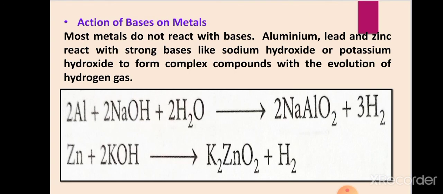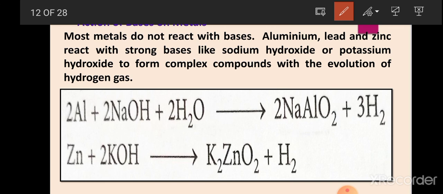Now, action of bases on metals means what happens when metals react with bases. So, most metals do not react with bases. Aluminium, lead, and zinc react with strong bases like sodium hydroxide or potassium hydroxide to form complex compounds with the release of hydrogen gas. But here you will see how aluminium or zinc react with bases.